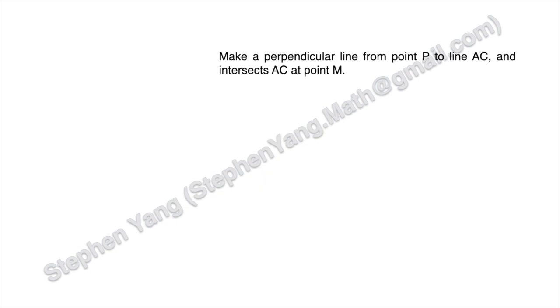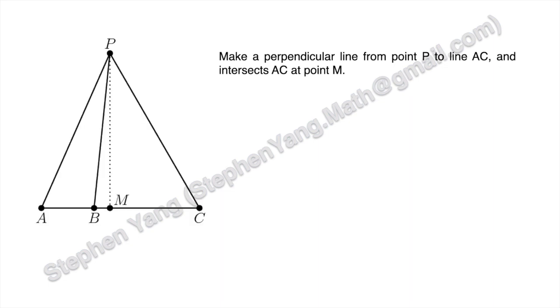So now let's graph this. Let's make a perpendicular line from P to AC that intersects AC at point M. So we'll have this figure. Let BM equal X and PM equal Y. So the distance from B to P will be the square root of X squared plus Y squared.